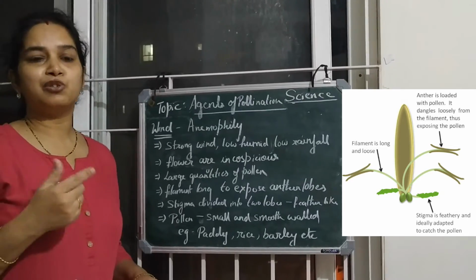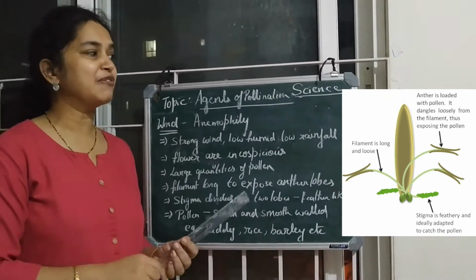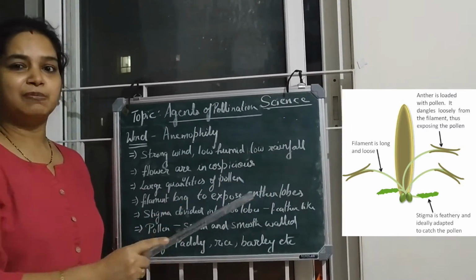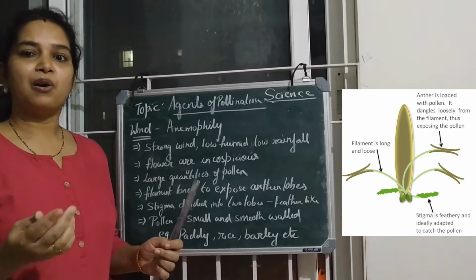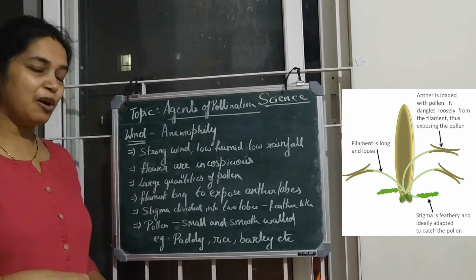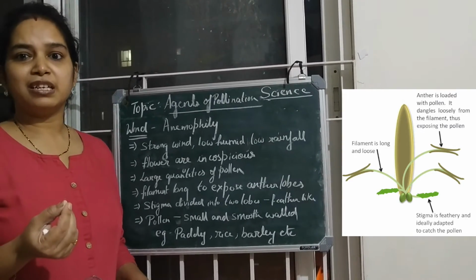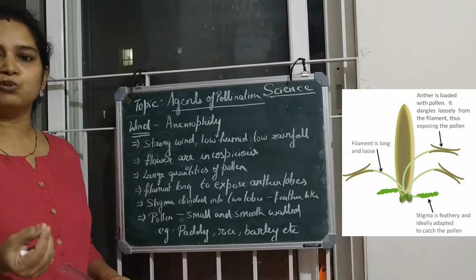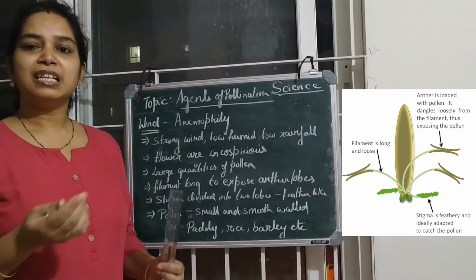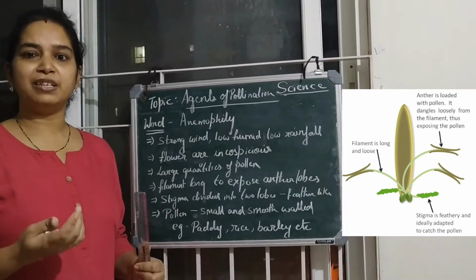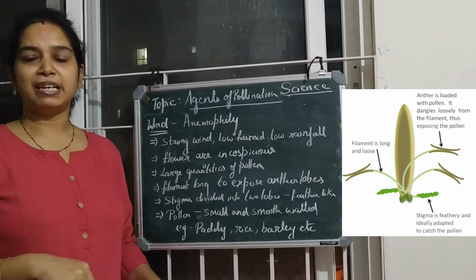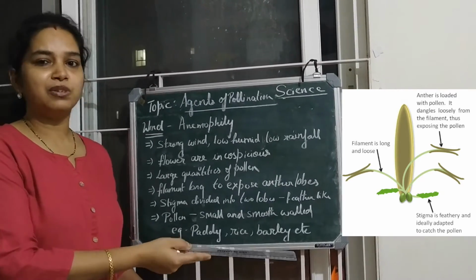The stigma is divided into two lobes and appears as a feather-like structure. You can see in the picture the feather-like structure of the stigma, so that a larger area is there to catch the pollen grains. Pollen grains in wind pollinated flowers are generally smooth walled and small, so that they can easily be carried away by the wind. Examples of wind pollinated flowers are rice, paddy, barley, oats, etc.